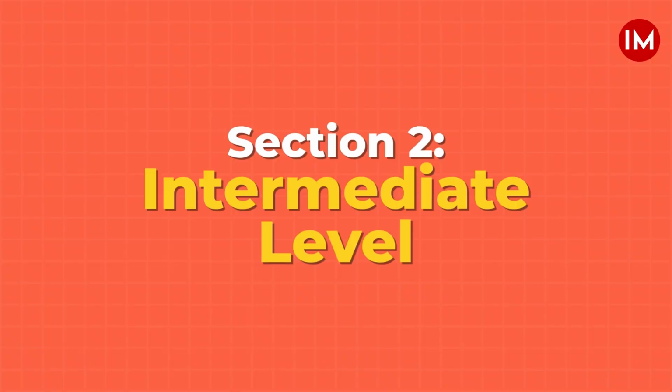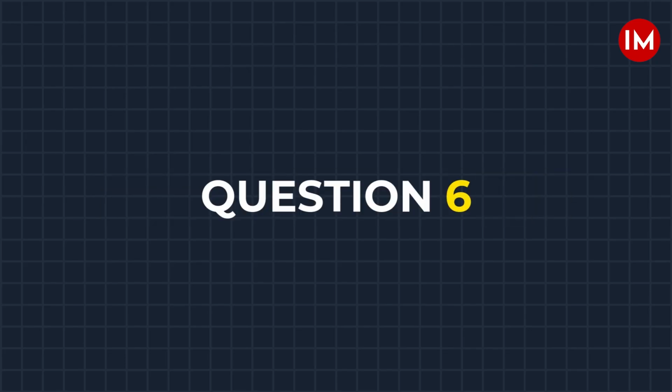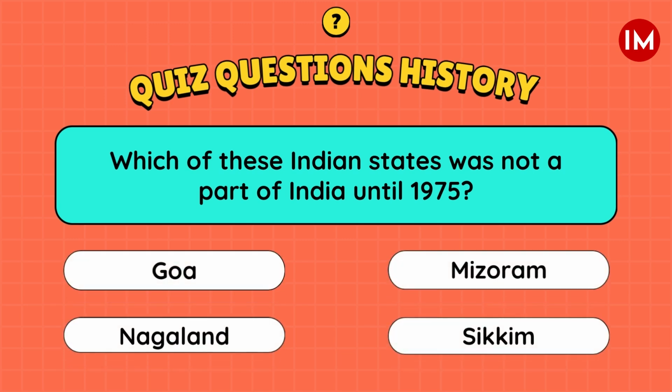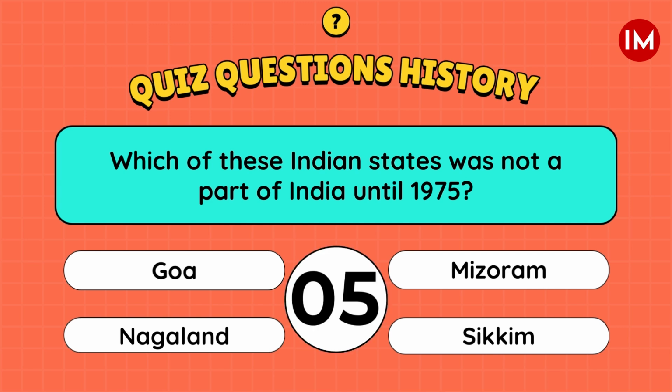Section 2, Intermediate Level. Which of these Indian states was not a part of India until 1975? A. Goa, B. Mizoram, C. Nagaland, D. Sikkim.